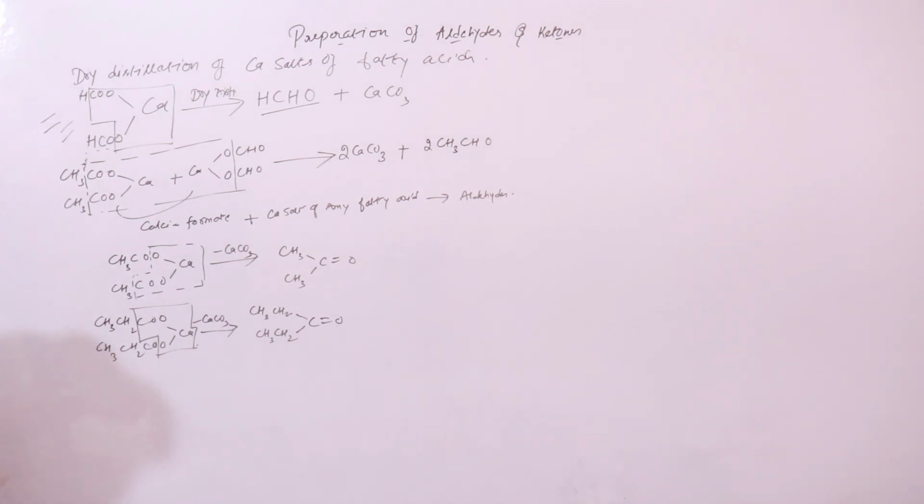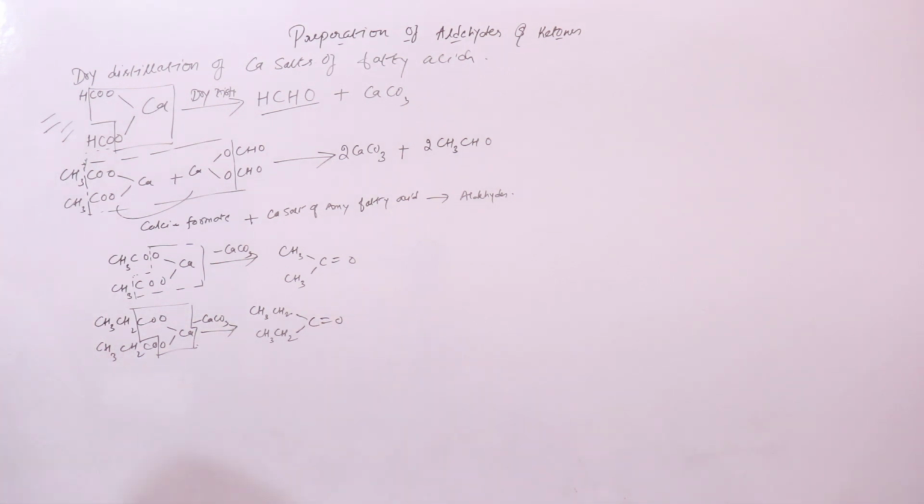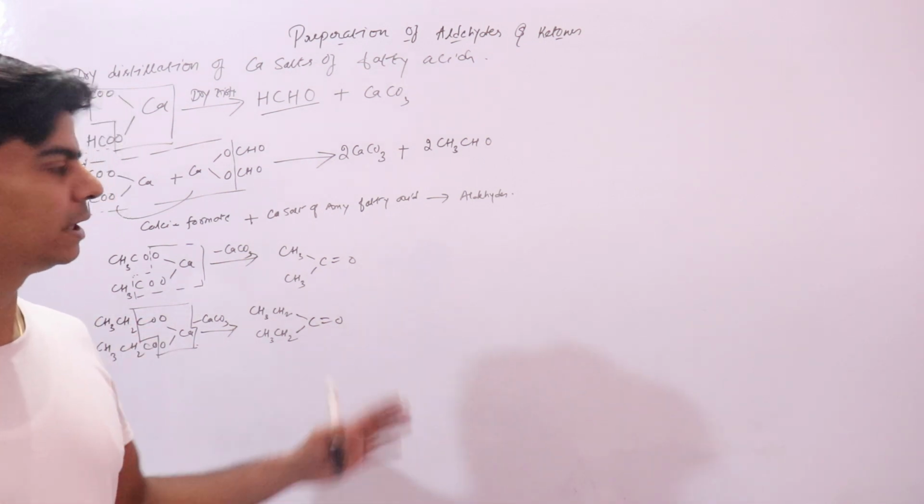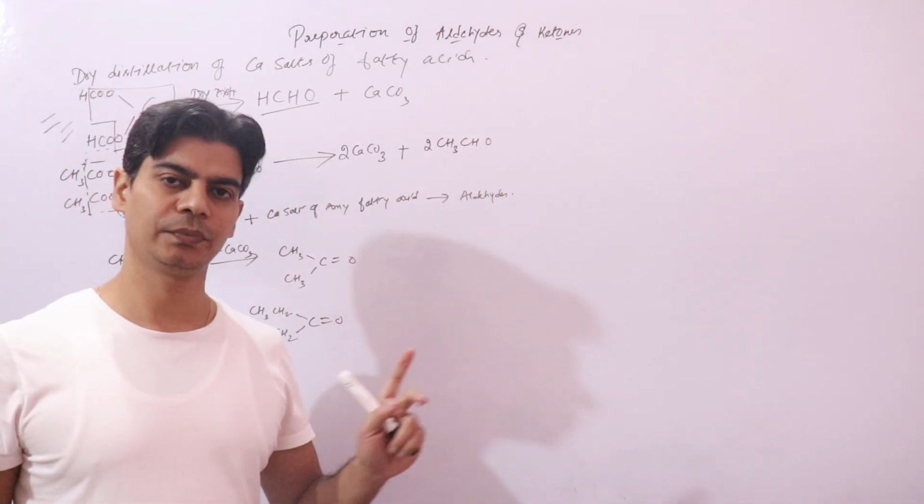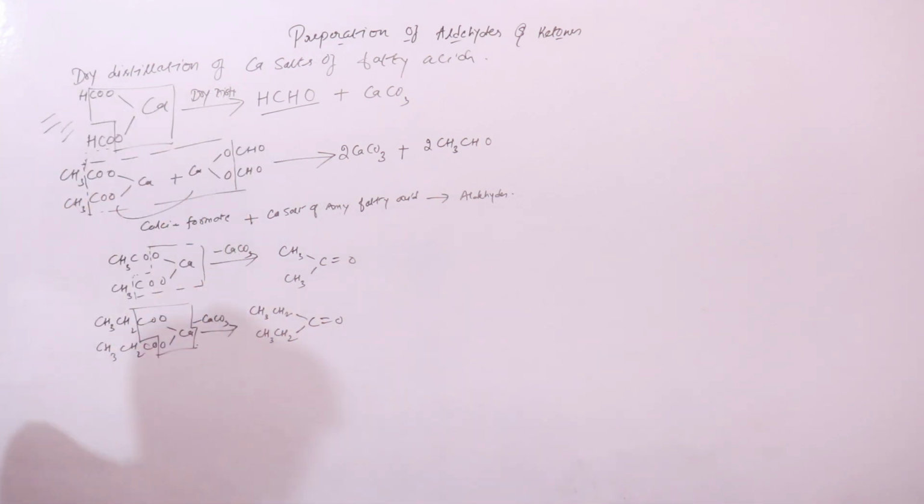Like dry distillation of calcium formate and calcium acetate will give you acetaldehyde, acetone and formaldehyde. Similarly, dry distillation of calcium acetate and calcium propionate will give you butanal, acetone and 3-pentanone. So you are getting a mixture of compounds that need separation. That is why this reaction is not of much use. So now let's quickly look at the other way of preparing aldehydes from your carboxylic acids.